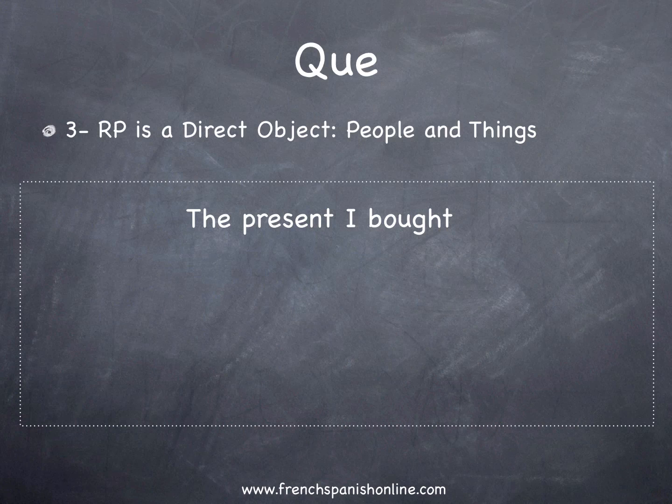Let's see now the pronoun que. Third point, the relative pronoun is a direct object in this case, and it works for people and things. So let's see the sentence. The present I bought.